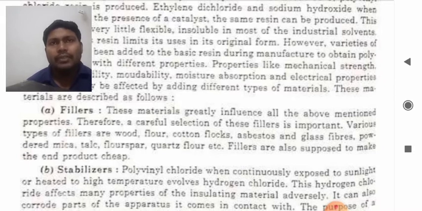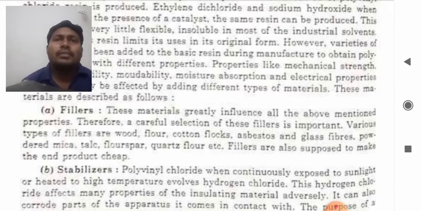Various types of fillers are wood flour, cotton flocks, asbestos and glass fibers, powdered mica, talc, fluorspar, quartz flour, etc. Fillers are also used to make the end product cheap.